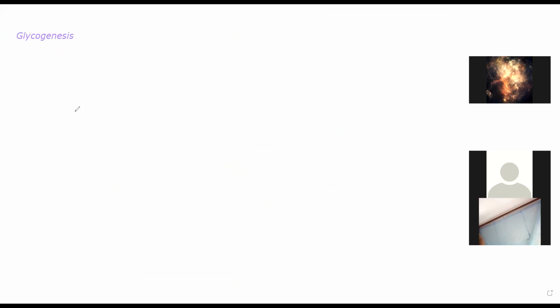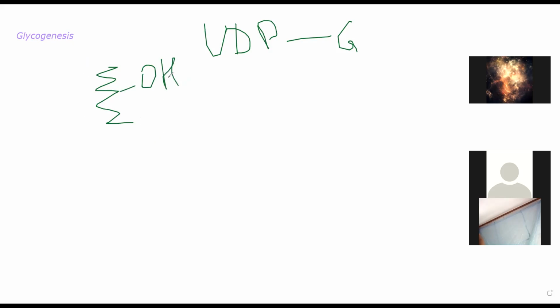So we came to a position where we had UDP glucose, right? Suppose UDP and glucose are attached together. Here comes the primer. Let us suppose this is the primer. And that primer generally has a hydroxyl group attached to it. It will not be alone. This primer is acting as that curd, as I told you. What happens is this fellow will replace UDP. As a result, when these two attach together, you will end up getting a primer molecule and a glucose molecule attached to it. Okay, that is the reaction.